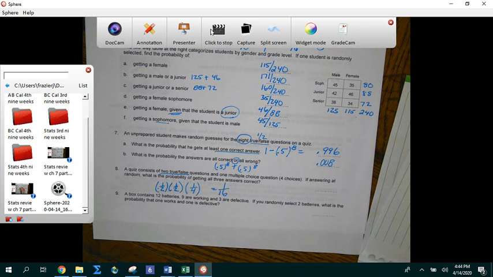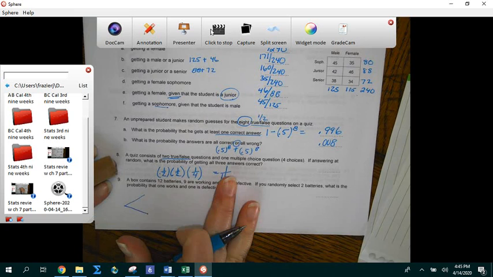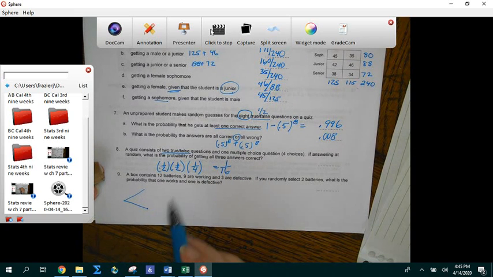Okay, number 9. A box contains 12 batteries, 9 are working and 3 are defective. If we randomly select 2 batteries, what is the probability that 1 works and 1 is defective? Okay, so there's 2 ways that can happen. So again, remember, we're going to draw a little tree diagram right here. And you don't need to draw a tree diagram on this one. I'm just doing it to explain what's happening.